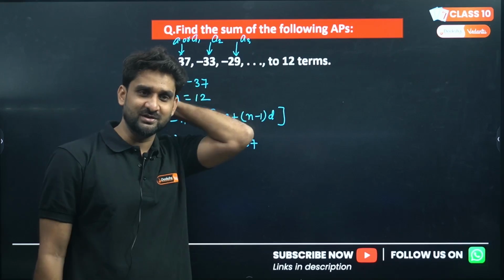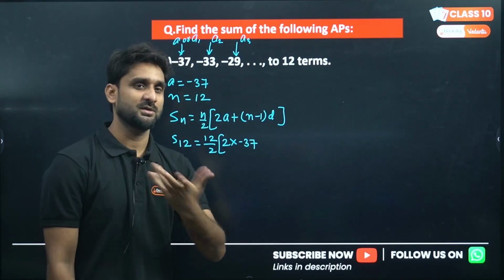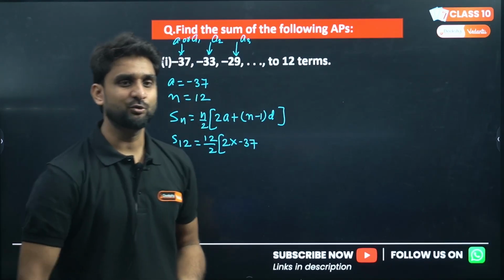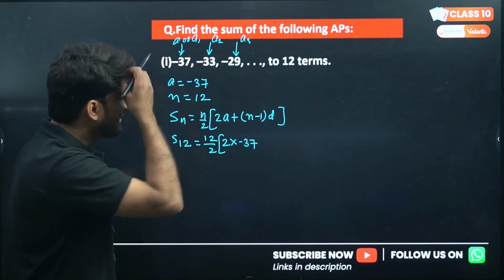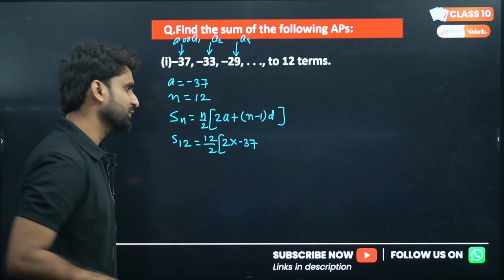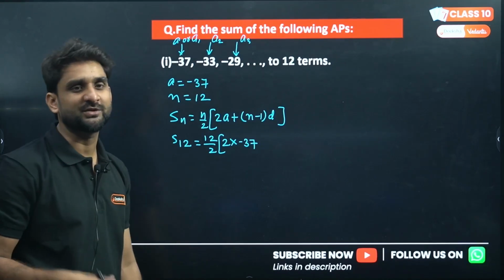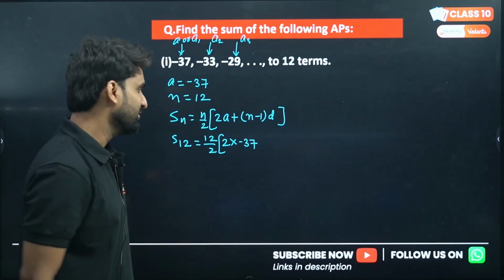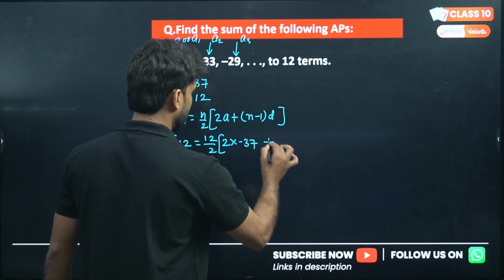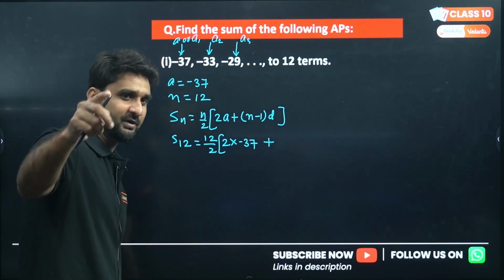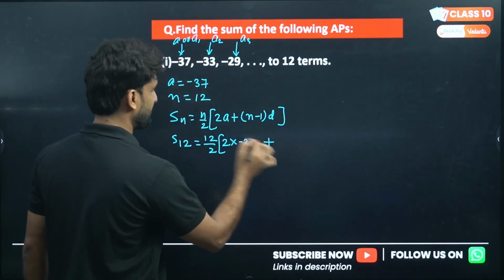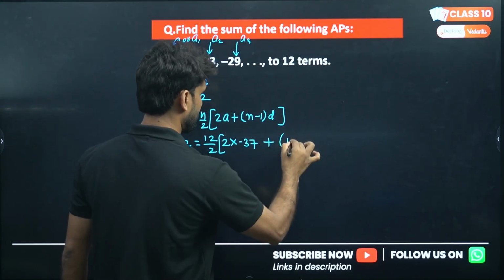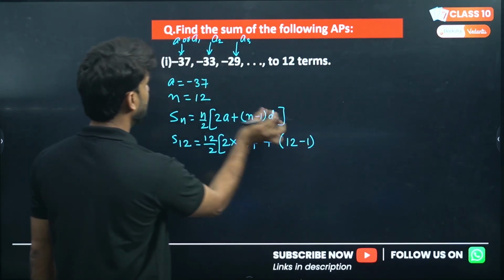If your calculation is clear, smooth and accurate, the result will be good. Sometimes students feel scared after seeing the minus sign. My dear lovely kids, this is maths, so you cannot run away from sign calculation, right? You have to do it. No one will do it for you. You have to do everything for yourself. Okay? n minus 1, so n is 12 here, 12 minus 1. And what is d?